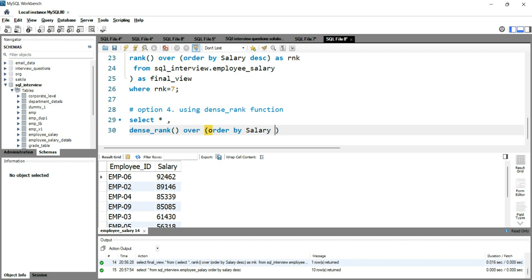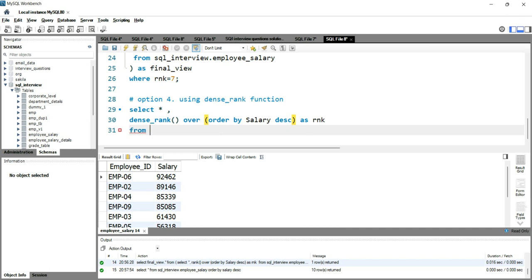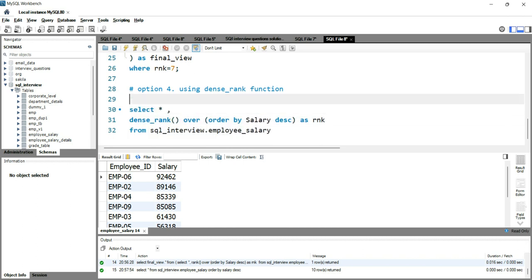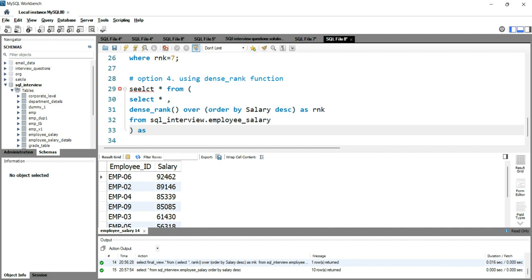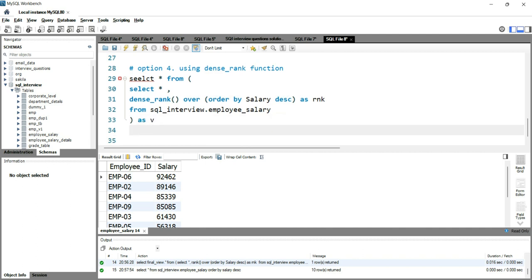And we want the salary to get ranked in descending order, so we'll put descending as rank from SQL interview dot employee salary. Okay, and then we will use this entire query as a subquery for our outer query, which will be select star from this subquery which we have written earlier, and we'll put a name as v. Okay, and then we'll put a where condition where rnk is equal to 3.